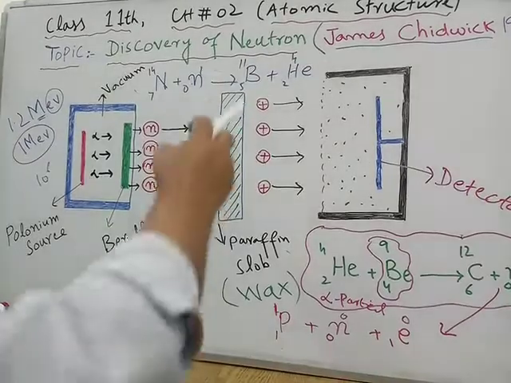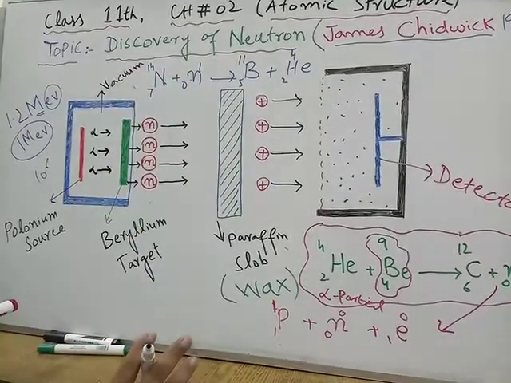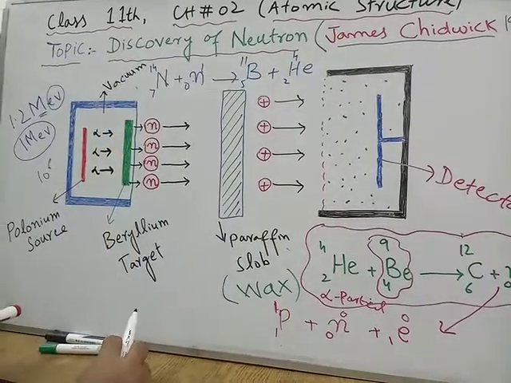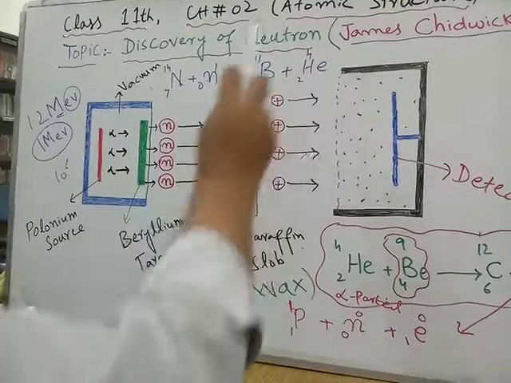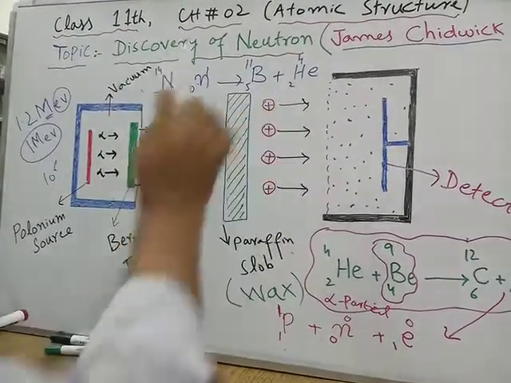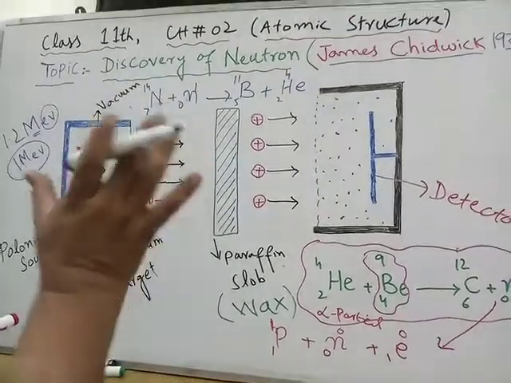Remember that atomic number and mass numbers on both sides must be equal. For example, 14 plus 1 is 15, and 11 plus 4 is 15. 7 plus 0 equals 7, 5 plus 2 equals 7. So it must be a balanced nuclear reaction.